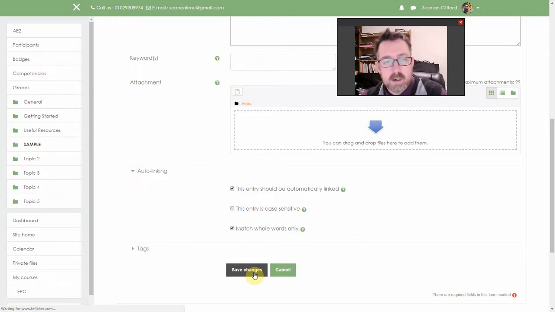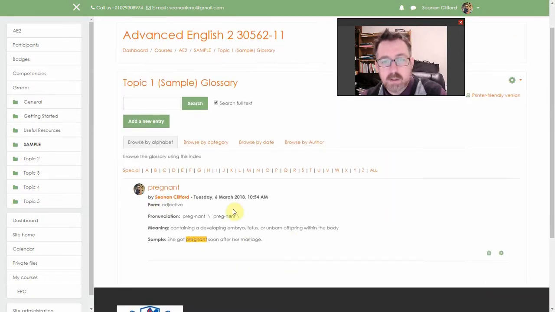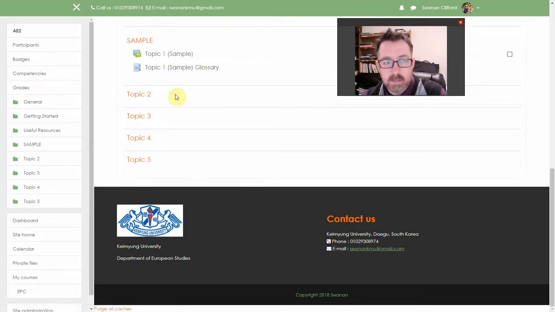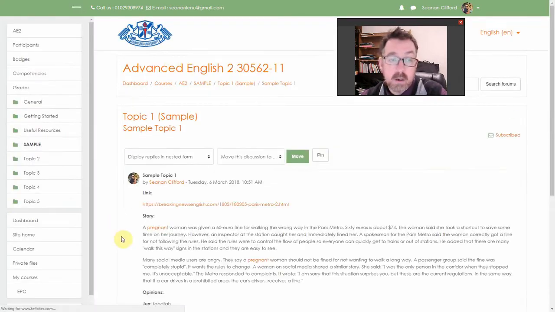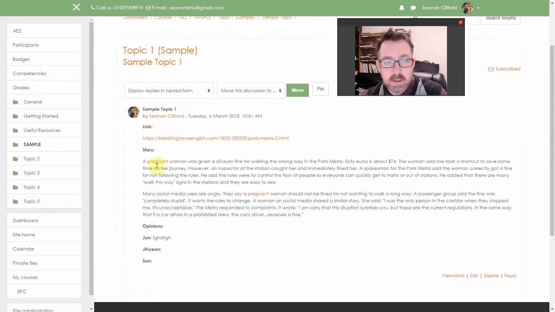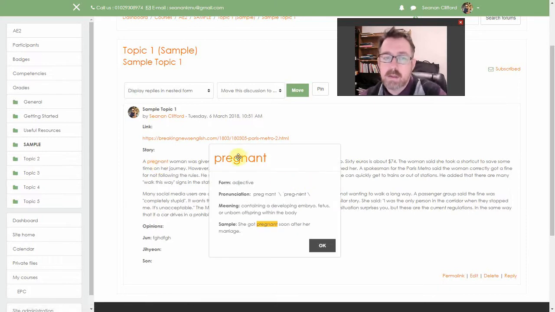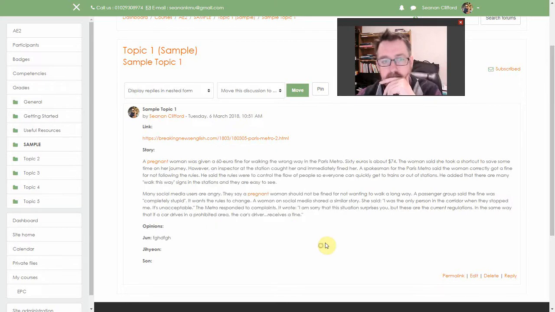Now, you should see that I have started to create my glossary. You can see my name and when I made this word. So when I go back into my forum, my sample here, now when I click on sample topic, hopefully the word now is in a different color. And when I click on this word, a pop-up will come. And there it is, pregnant, form, pronunciation, meaning, and sample. So I need to do this with 5 different words throughout this topic.